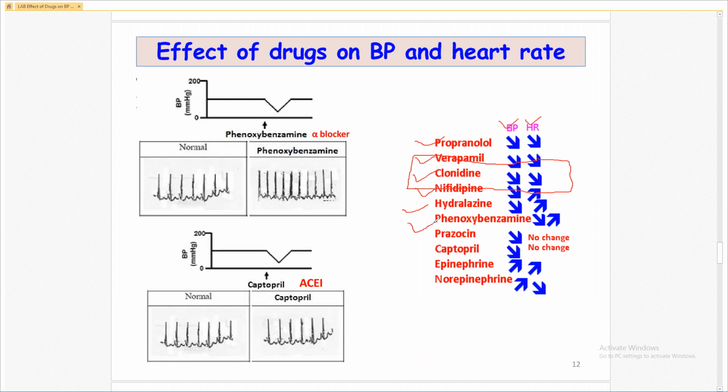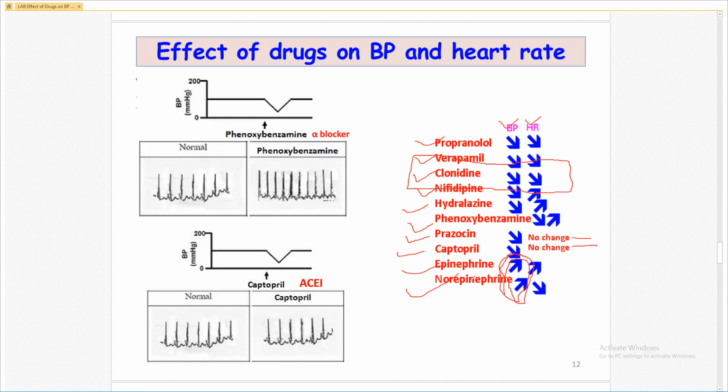Phenoxybenzamine, which is alpha blocker, decreases the blood pressure, increases the heart rate. Prazosin, alpha blocker, decreases the blood pressure, heart rate, no change. Captopril, lisinopril, enalapril, these are the angiotensin converting enzyme inhibitors, decrease the blood pressure, no change on the heart rate. Epinephrine and norepinephrine, both drugs increase the blood pressure. See, only these two drugs here increase the blood pressure.